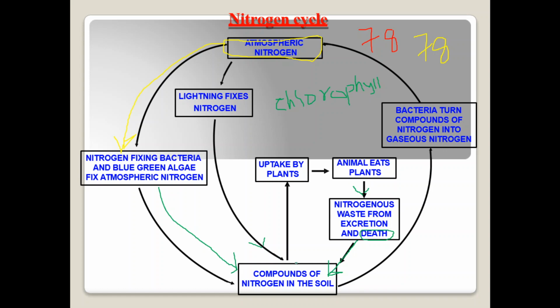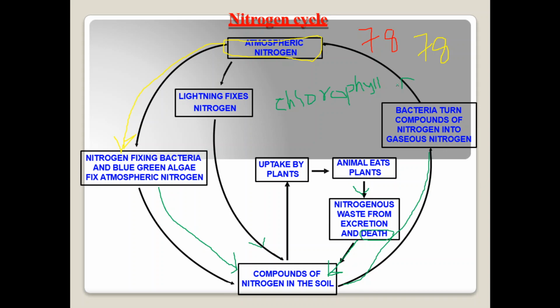What they do is convert the fixed nitrogen again into gaseous nitrogen. So it goes back to nature. Interestingly, some bacteria fix the nitrogen, converting it into nitrates, and again these nitrates are converted back into atmospheric nitrogen with the help of denitrifying bacteria.